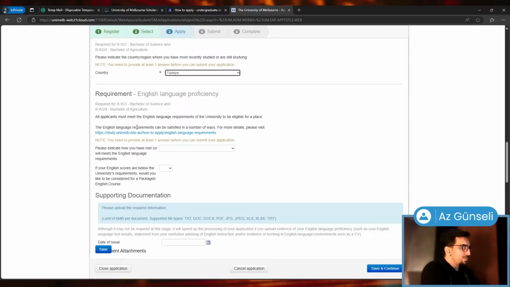So all applicants must meet the English language requirements of the university to be eligible for a place. It can be satisfied in a number of ways. For more details, you can click here. Please indicate how you have met or will meet the English language requirements. So approved secondary school English subject, TOEFL, IELTS, approved English language tertiary institution. And so like if you are studying or have studied in a high school or university that was teaching your subject in English, Pearson Test of English, Cambridge Certificate in Advanced English, and other.